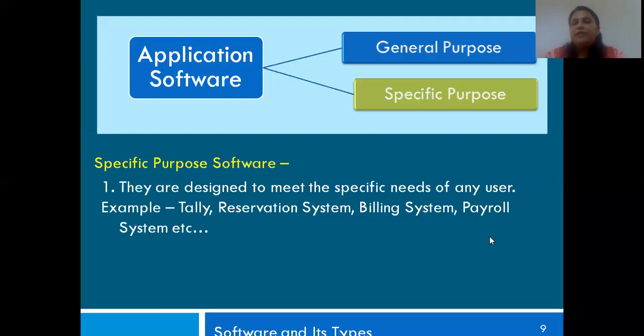So all that is stored in a database first of all, and from the database a system is made, which is called your billing system. So all these are specific requirements, and all these come under your application software.